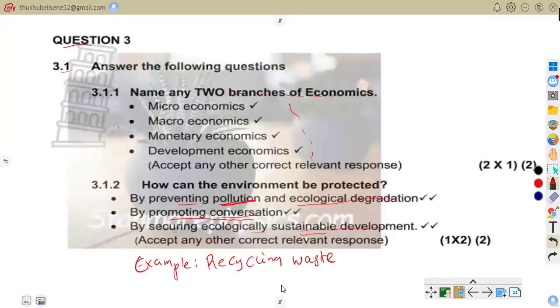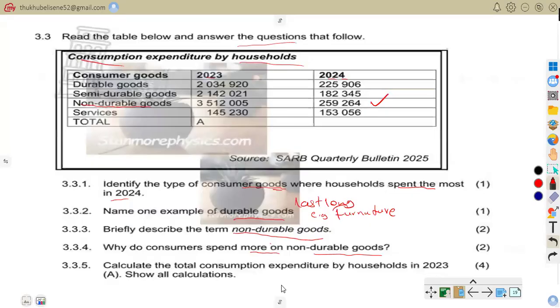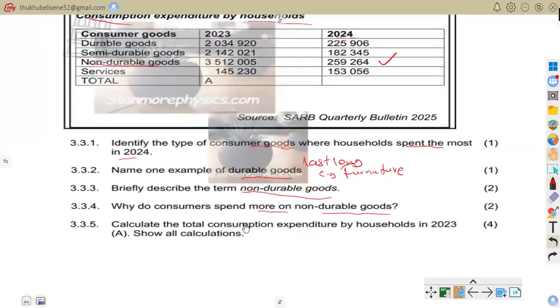Good. Let's go to 3.3.5. It says calculate the total consumption expenditure by households in 2023. So not 2024.